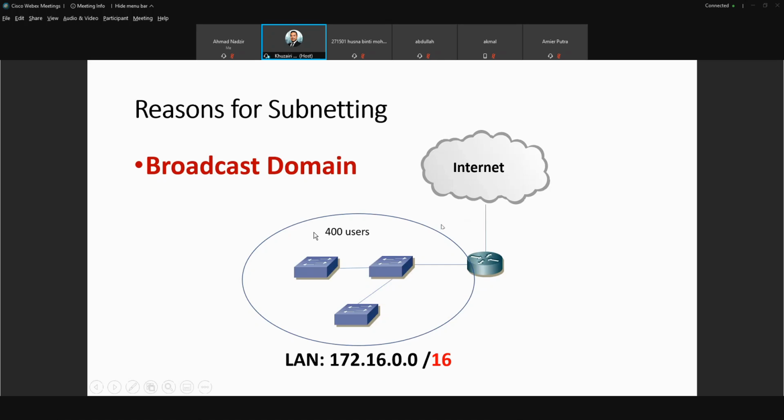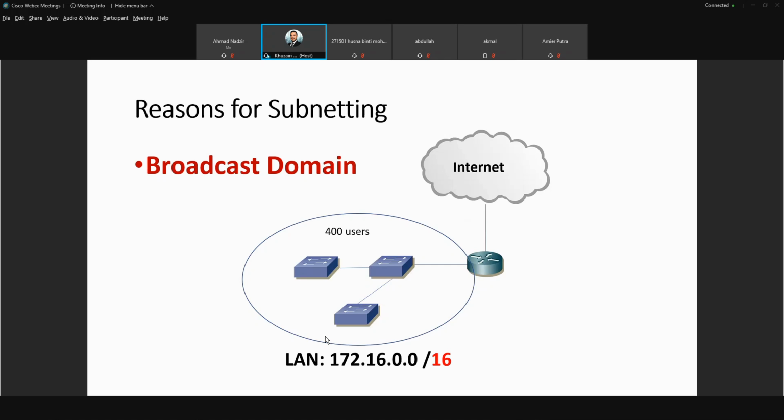So first of all, let us see why we need to do subnetting. Subnetting in simple terms is that you want to create a new subnet from a given network address. In the general definition, you want to create a new network from a given network address. That's why we call it sub; you need to sub the network. We call it subnetting.